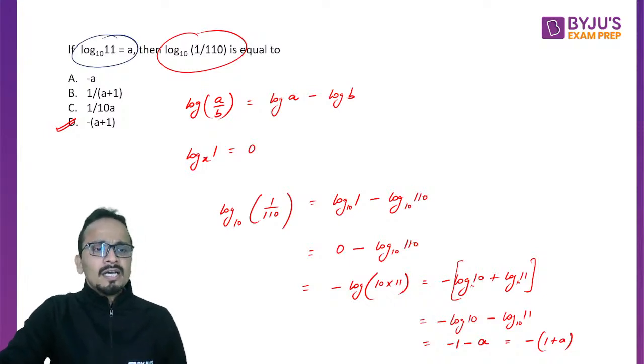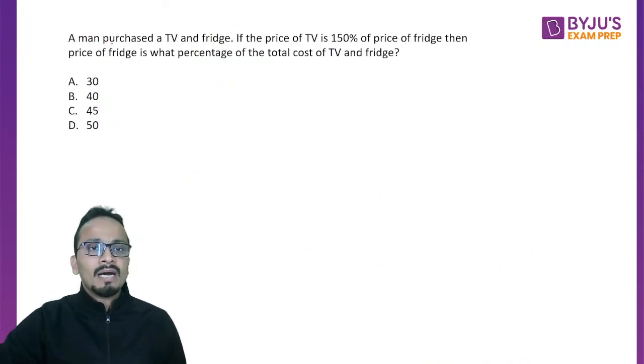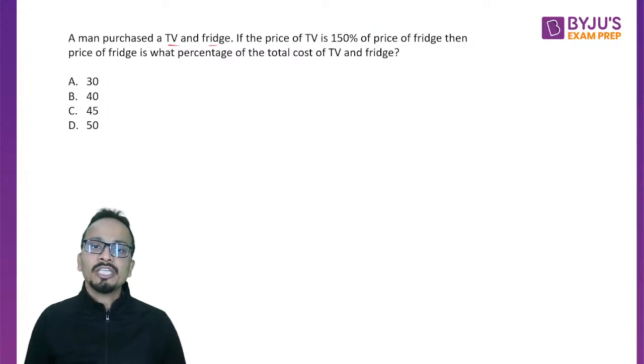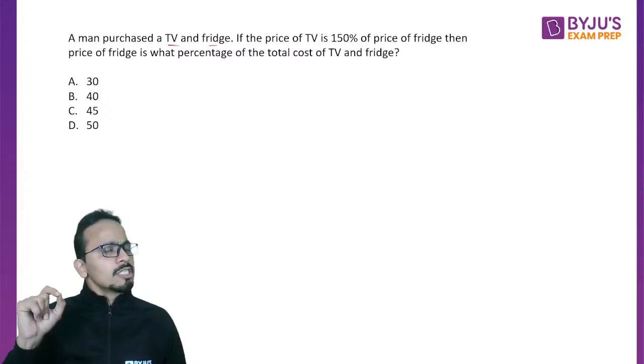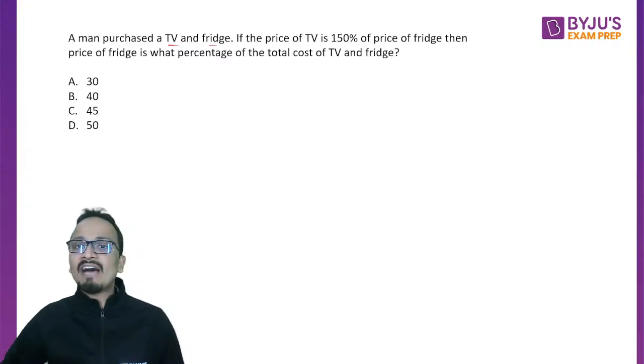Moving on to the next question, question number 5. A man purchased a TV and fridge. If the price of TV is 150% of the price of fridge, then the price of fridge is what percentage of the total cost of TV and fridge? This question is easy. The only mistake you can make is while reading and interpreting what we have to calculate.